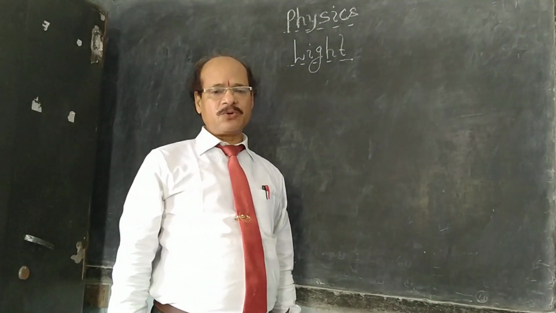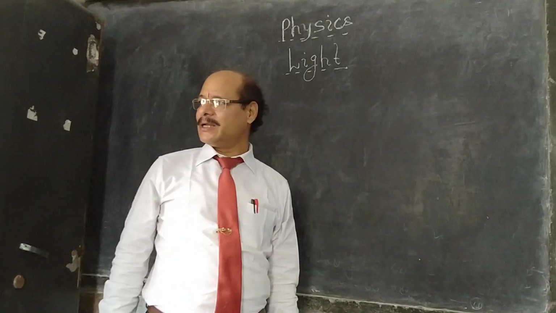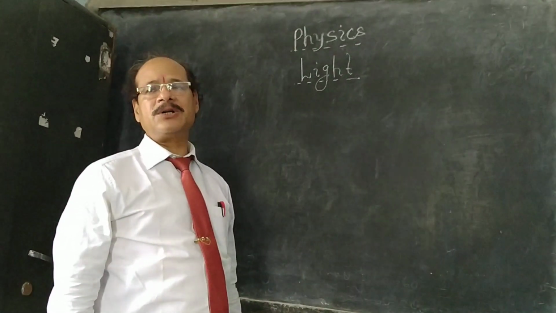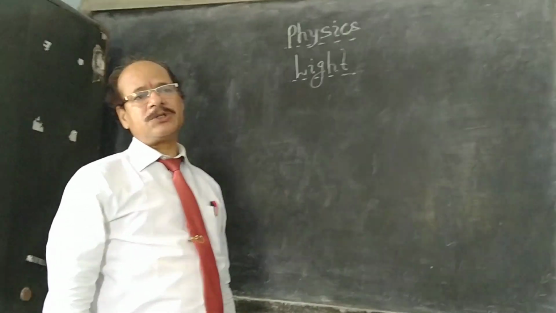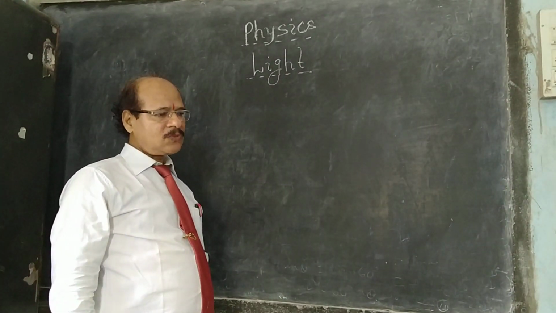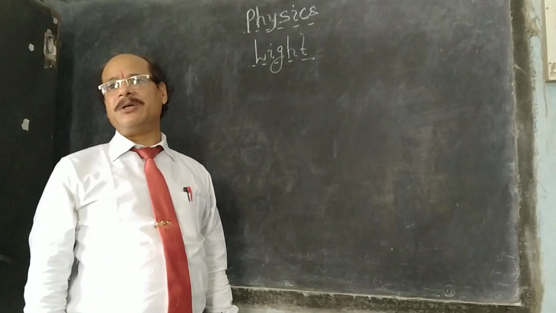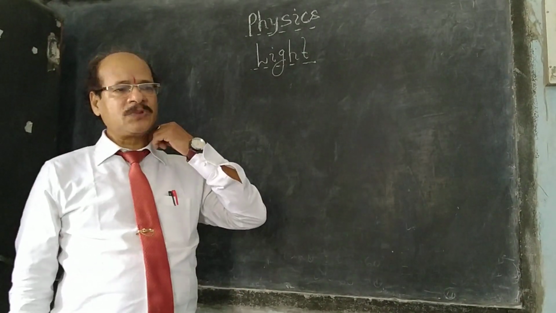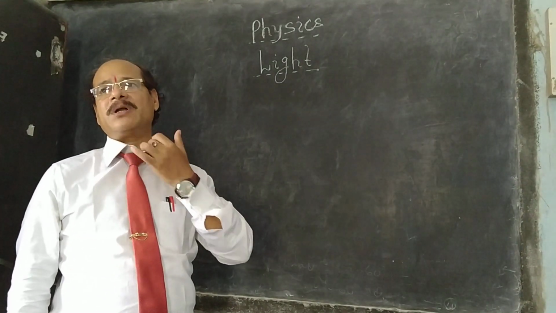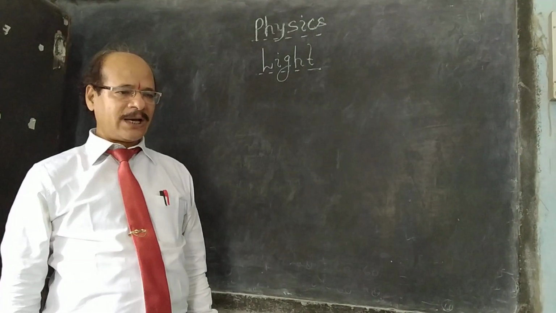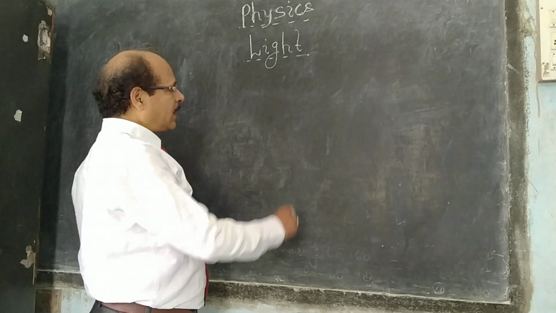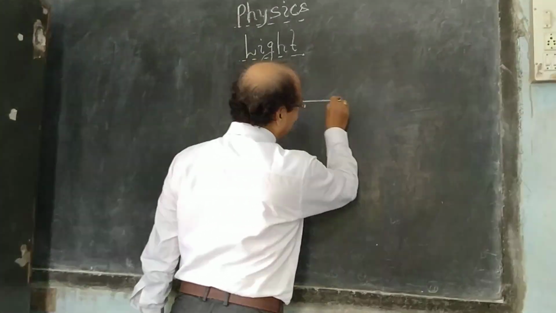Light has a double nature. According to the quantum theory of light, light is a wave and also light is a particle. These two theories about light we will see in senior classes. When light is emitted from a source of light, it falls on an object, and after reflection, those reflected rays enter our eyes and we can see the object.